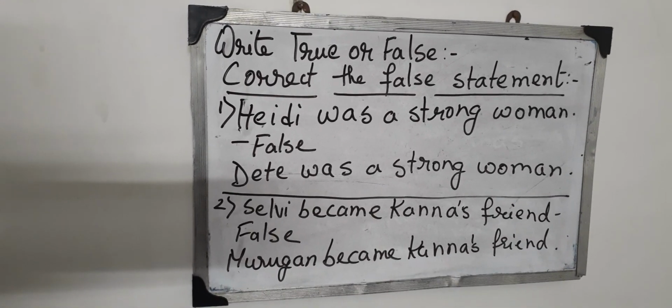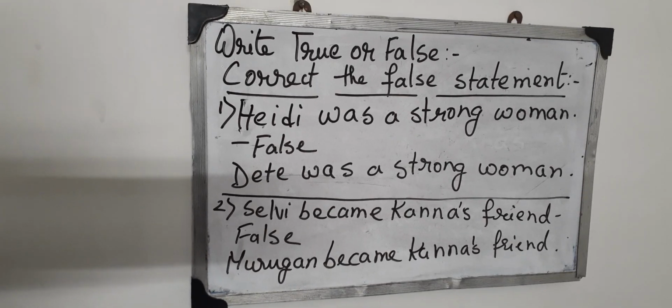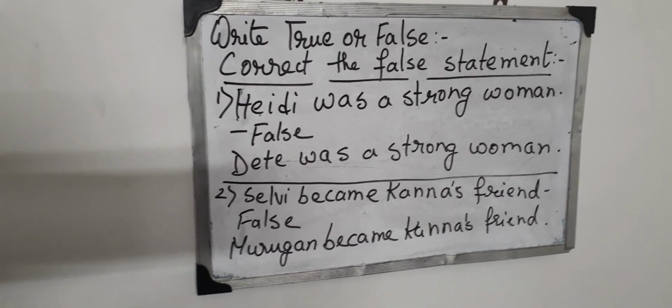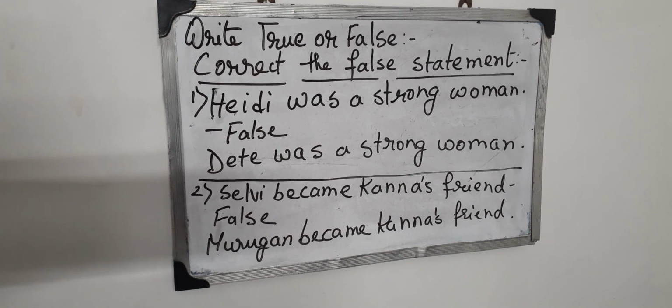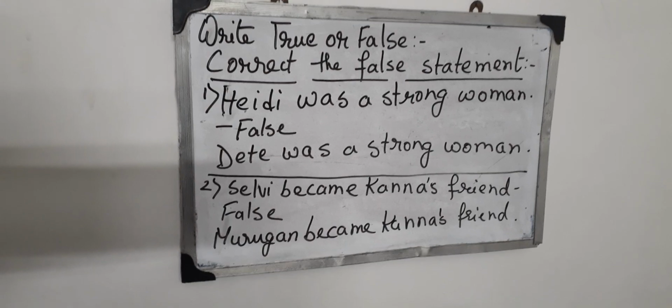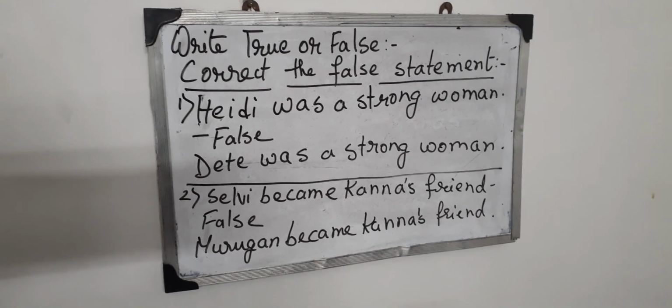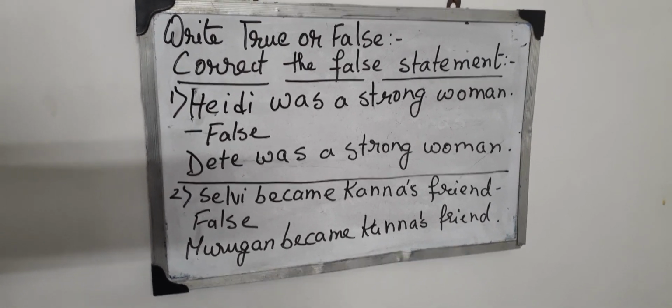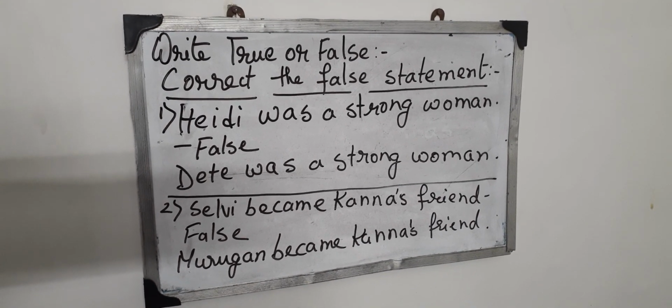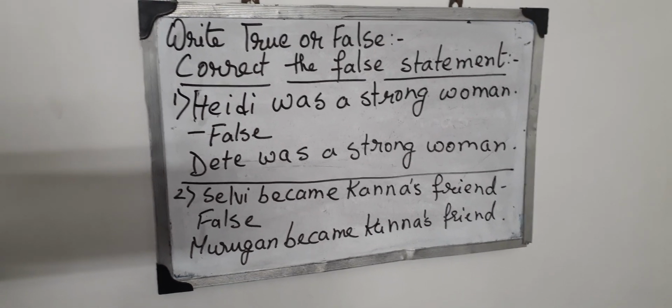Okay, now we start the fourth session of English 2. In this fourth session, children, I am going to provide you with 4 worksheets. What is to be done with the worksheets, children? You are going to do them on your own.